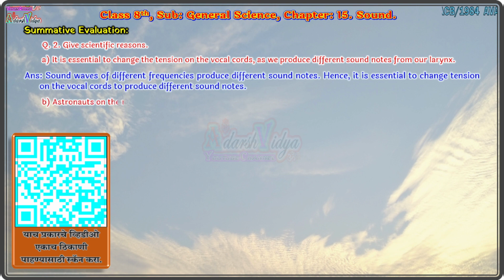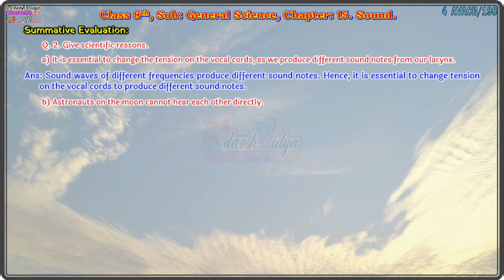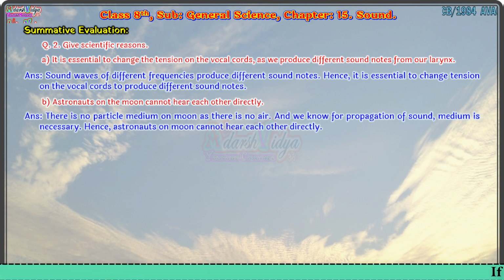Second one: astronauts on the moon cannot hear each other directly. Answer is: there is no particle medium on moon as there is no air. And we know for propagation of sound, medium is necessary. Hence, astronauts on moon cannot hear each other directly.